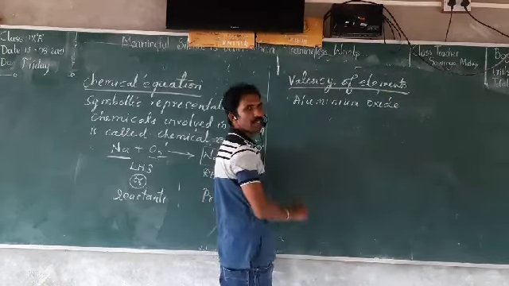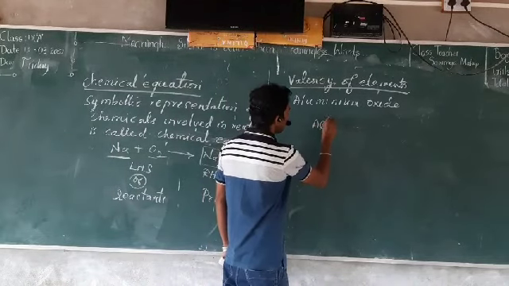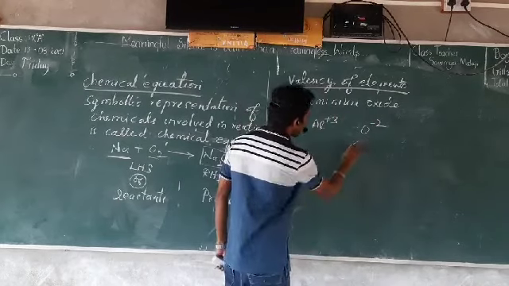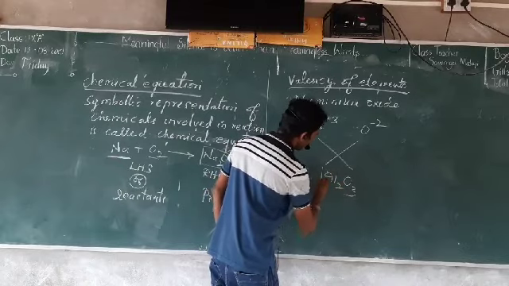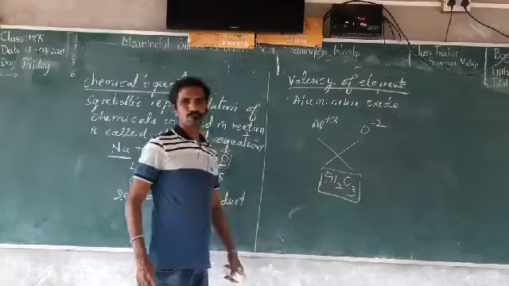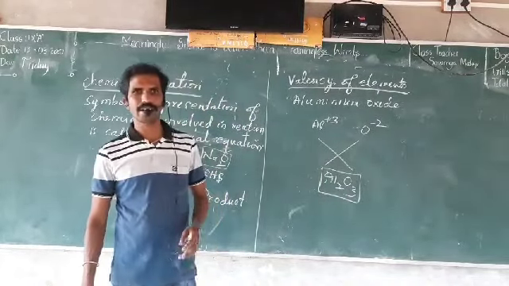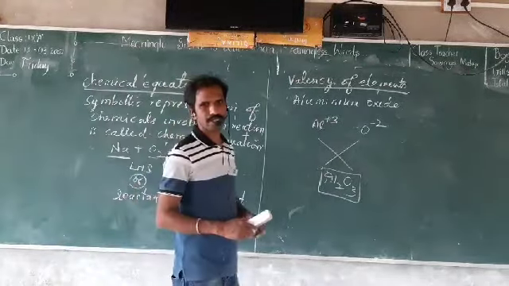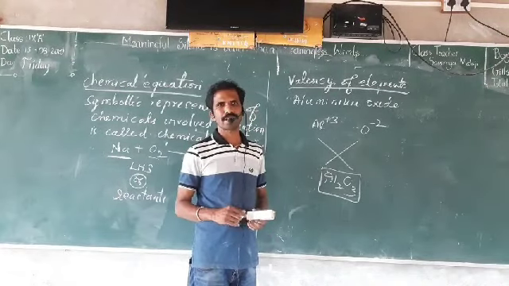Aluminum oxide can be written like this: Al plus 3, oxygen minus 2. If you crisscross this, you get Al2O3. This is the molecular formula. I hope you know this because we have learned it last year. If you have any doubt regarding this, you can go through your 9th notes, and also you can put a message in the WhatsApp group so that I can reply to you.